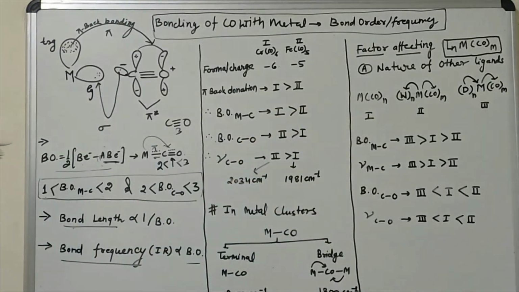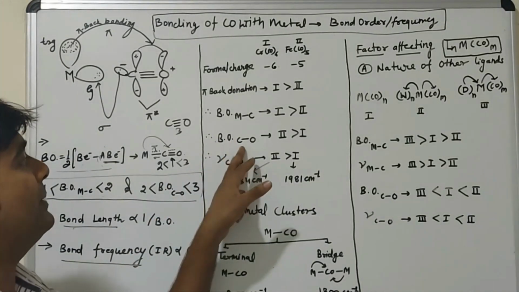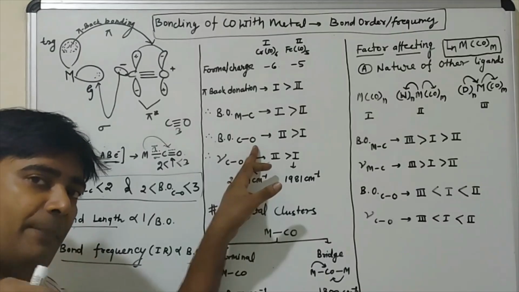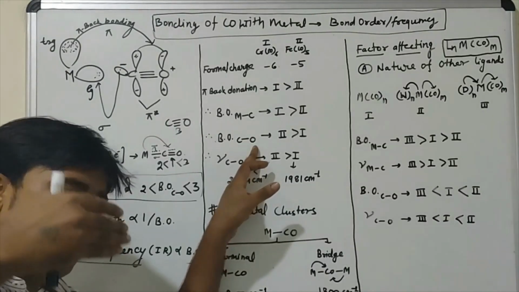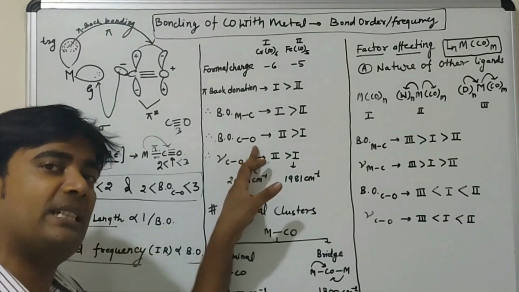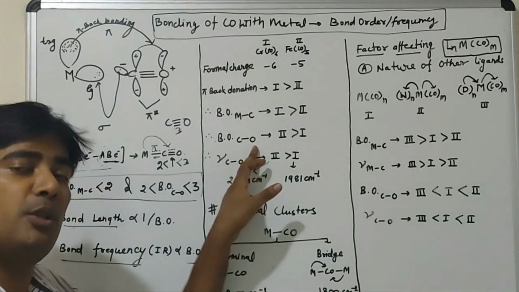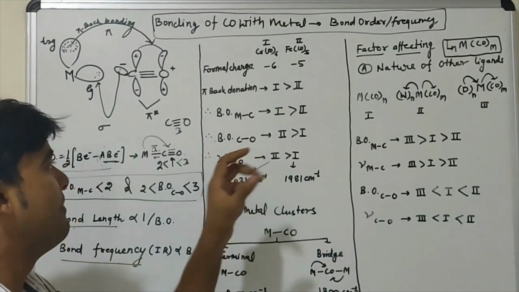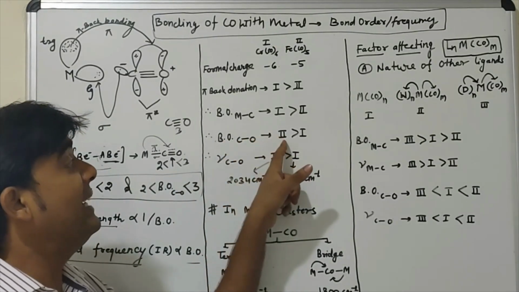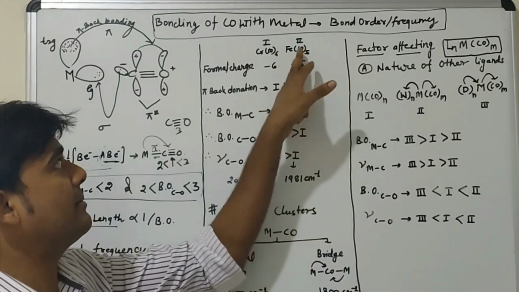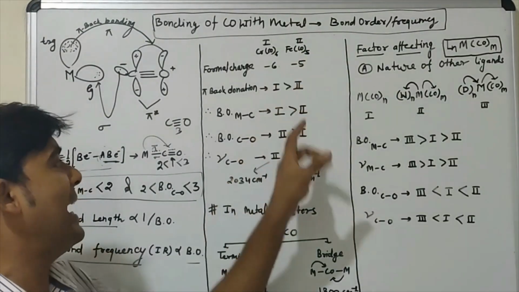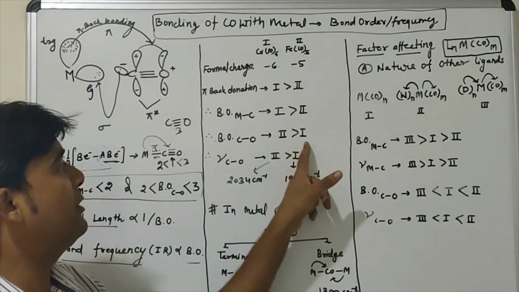But in contrast, the bond order between carbon and oxygen will be decreased, because with pi back bonding, high electron density is transferring into the anti-bonding pi star orbital. That means you are decreasing the bond order between carbon and oxygen. So the carbon and oxygen bond order will be high in the second case as compared to the first.